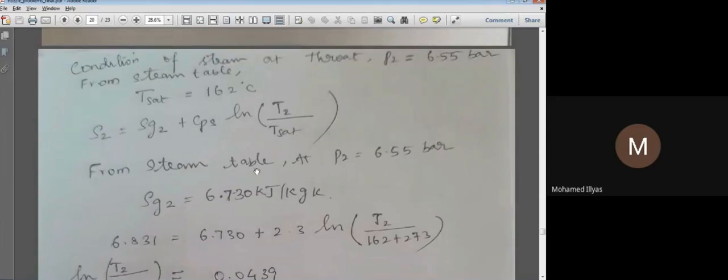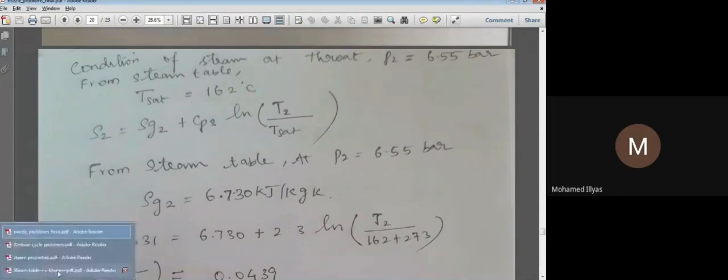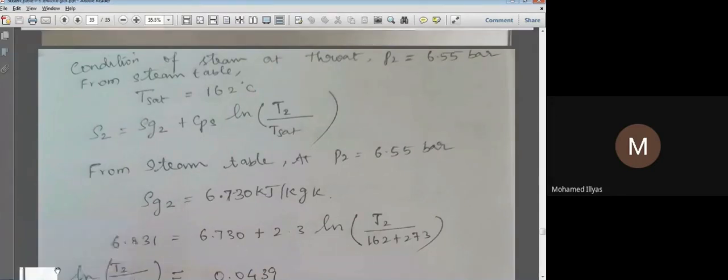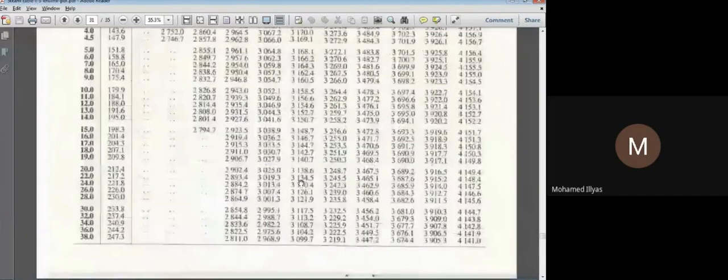Sg is nothing but the entropy of completely dry saturated steam, so Sg is available only in the dry saturated steam table. Corresponding to 6.55 bar, we'll take our Sg value from the steam tables and substitute it here. So I'll go back to our steam tables now.